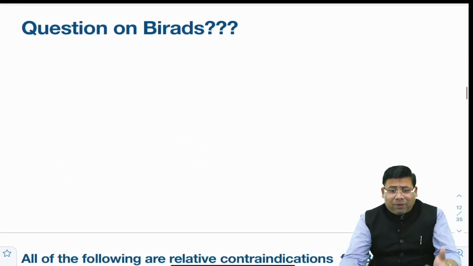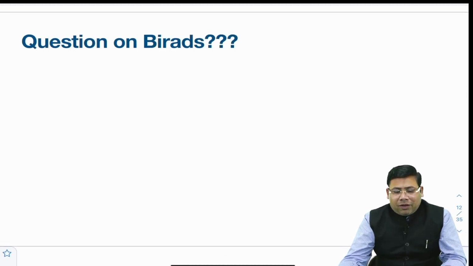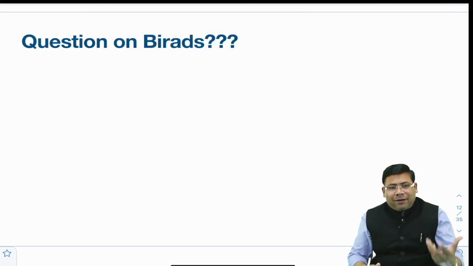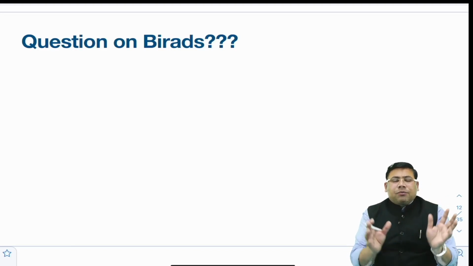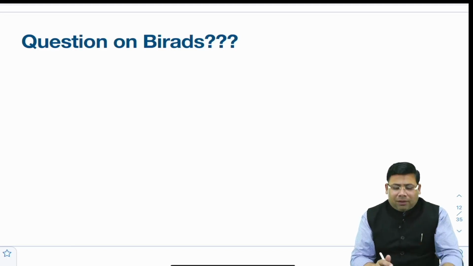Then there was a question on BIRADS. I couldn't recall the question because the students have not shared the image. I hope you know BIRADS is Breast Imaging Reporting and Data System. What is BIRADS? BIRADS, LIRADS, TIRADS, PIRADS, this is a way of expressing in terms of radiology how closely the lesion that you are seeing resembles a malignancy.